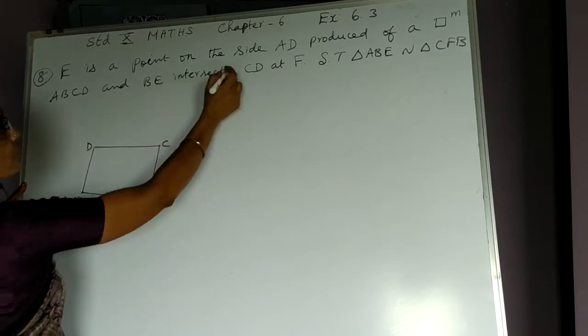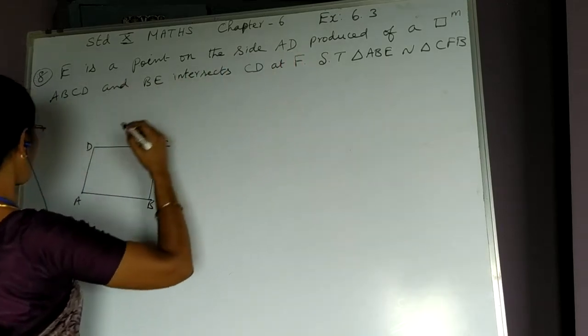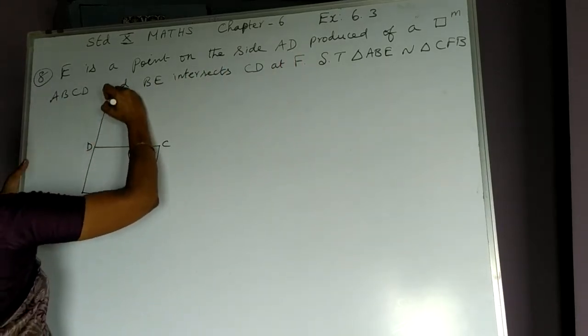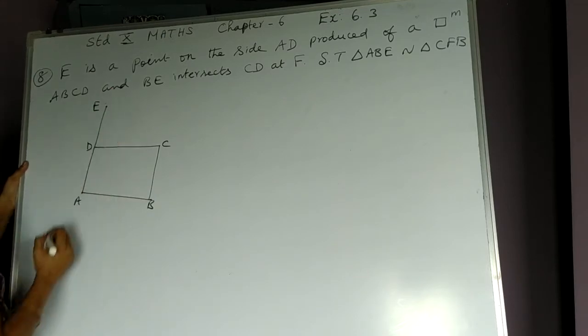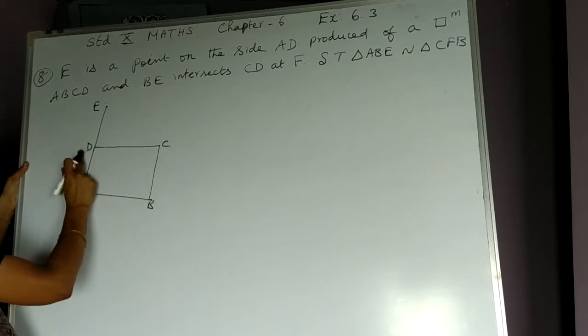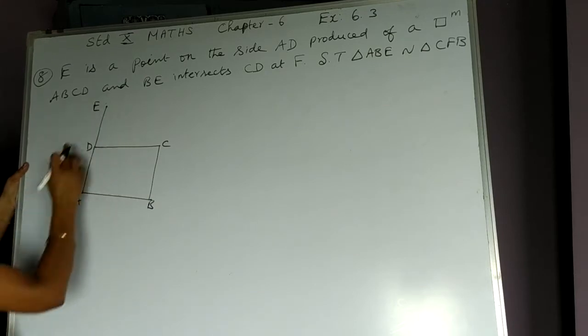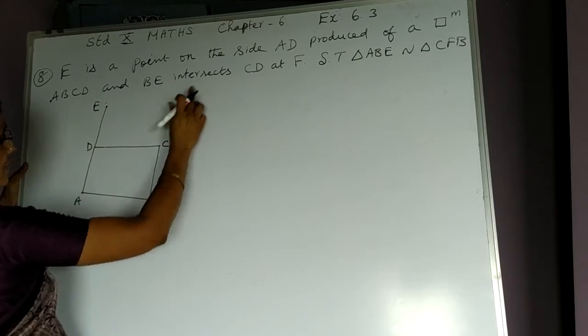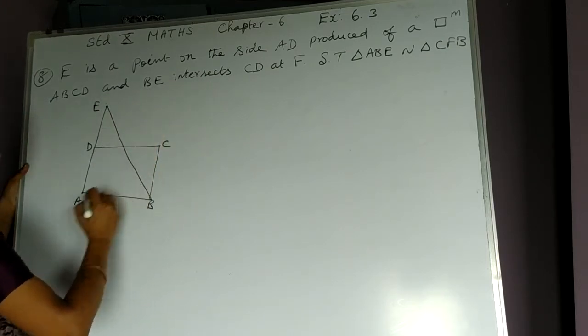BE, where is AD? E is a point on the side AD produced. If we produce AD, we find the point E here. So ABCD is a parallelogram. E is a point when we produce AD. Therefore, we join BE.